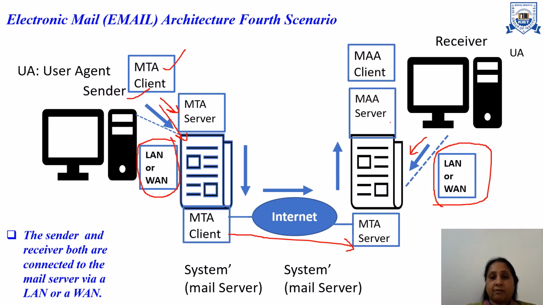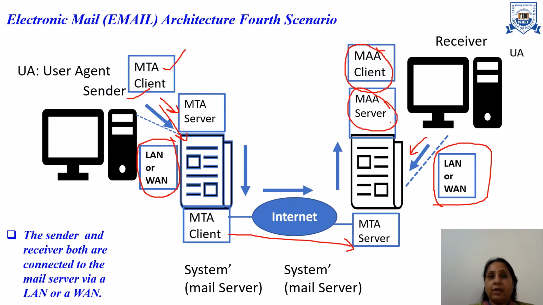Here we have one more pair. You will see the MAA server and MAA client, that is the message access agent. Now this point is very clear that MTA can send the message, but MTA cannot receive the message.